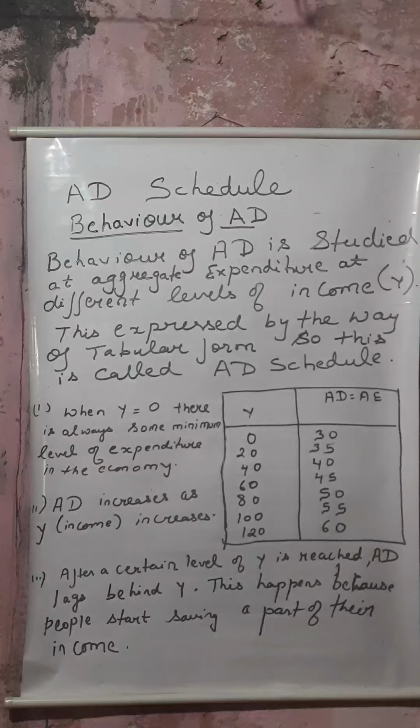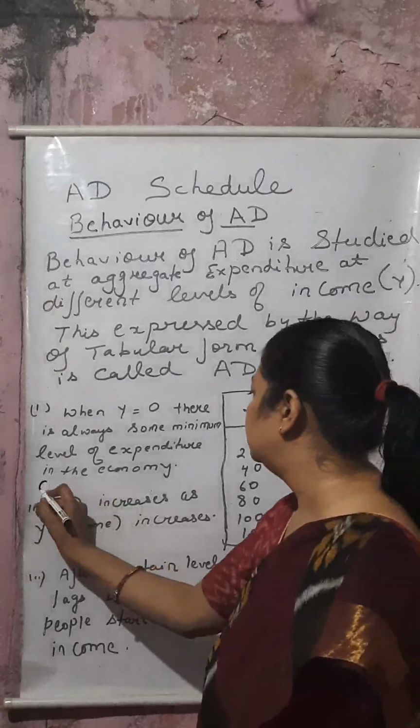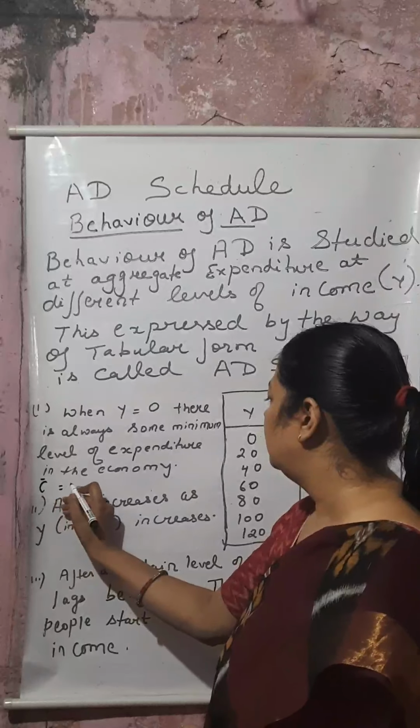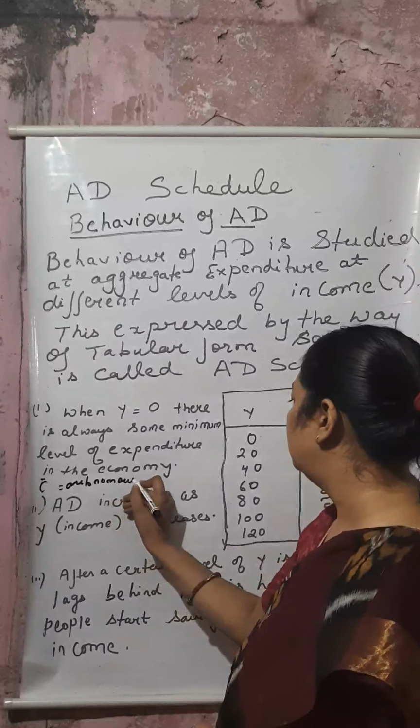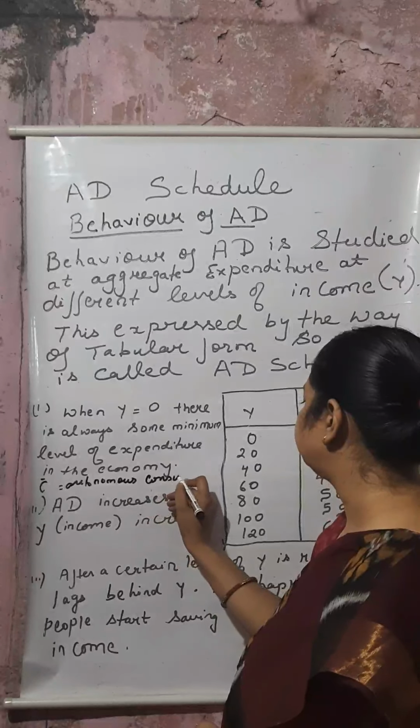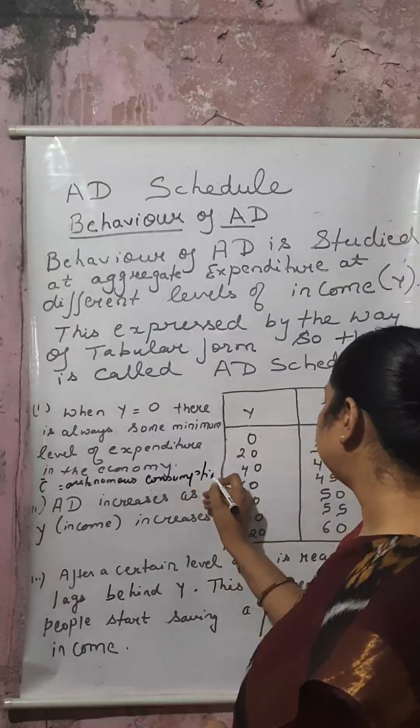This is represented by autonomous consumption, C bar. You can write here C bar, autonomous consumption.